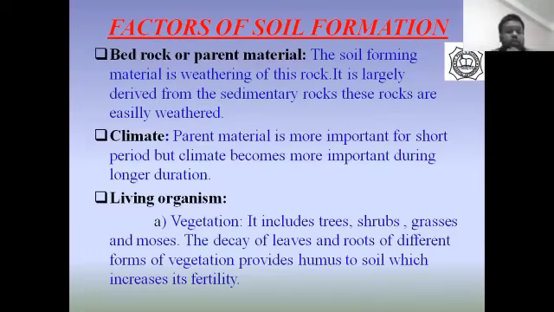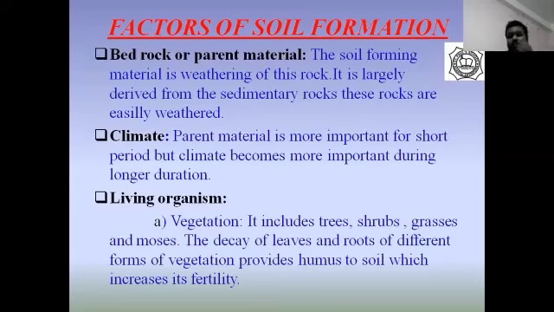Soil that is forming over our Earth's surface depends on a few factors like bedrock or parent material, climate, living organisms, which can be divided into vegetation, bacteria, animals, topography, and time. So these are the few factors on which soil formation depends.